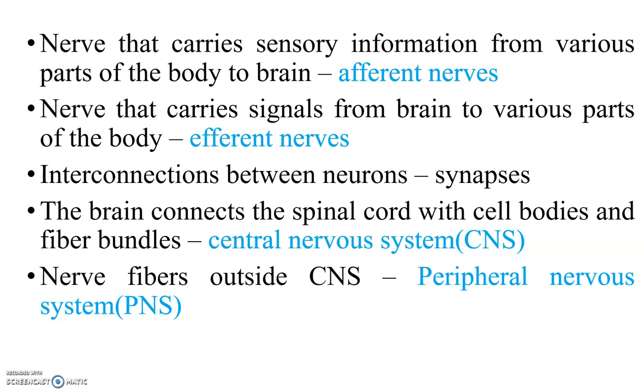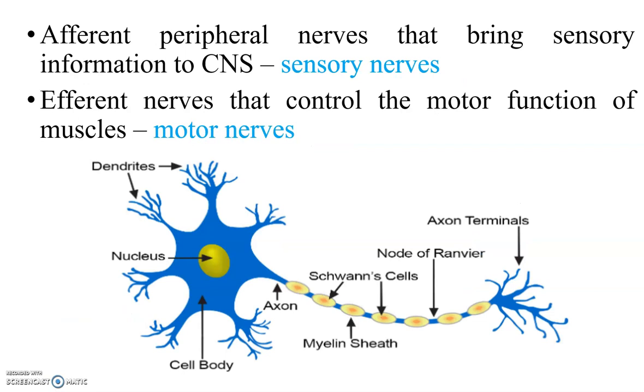The brain and spinal cord, with their cell bodies and fiber bundles, are called the central nervous system, CNS. Nerve fibers outside the CNS are called the peripheral nervous system, PNS. Afferent peripheral nerves that bring sensory information to the CNS are called sensory nerves. Efferent nerves that control the motor function of muscles are called motor nerves.